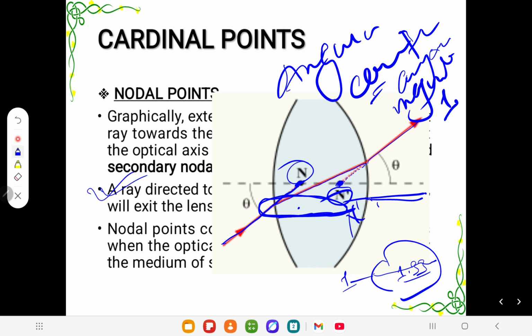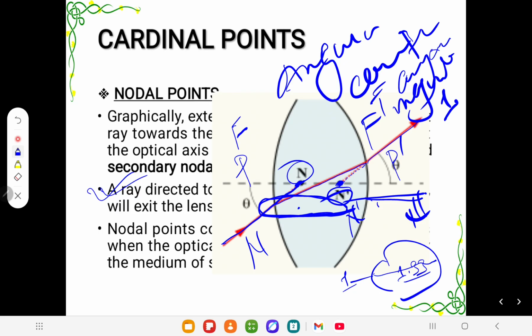All the secondary things we denote by a dash, all the primary things without a dash. For example, F is the primary focal point, P is the primary principal point, N is the primary nodal point, F dash is the secondary focal point, P dash is the secondary principal point, and N dash is the secondary nodal point.